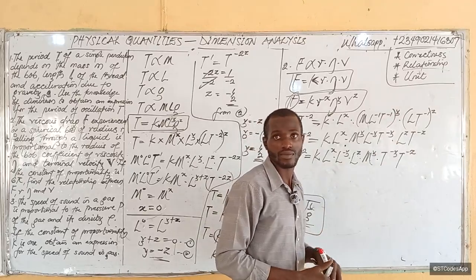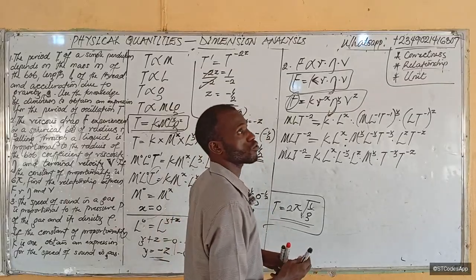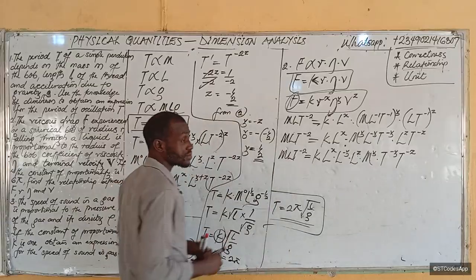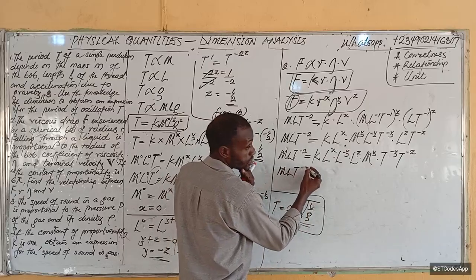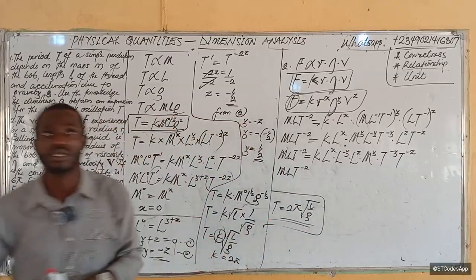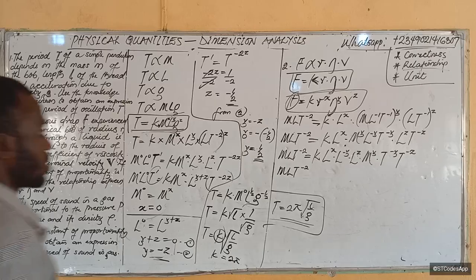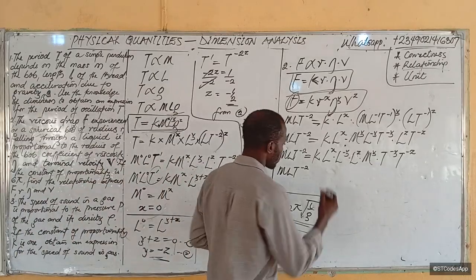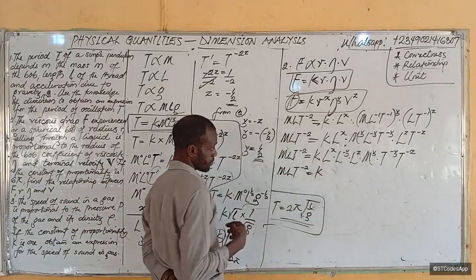Now, the next thing we want to do is solve this. We want to collect this together. That becomes m L t raised to power minus 2, equal to, so we collect L's together, just like we did here.